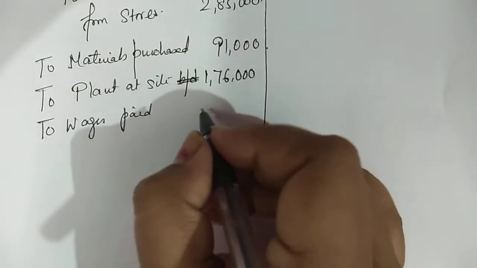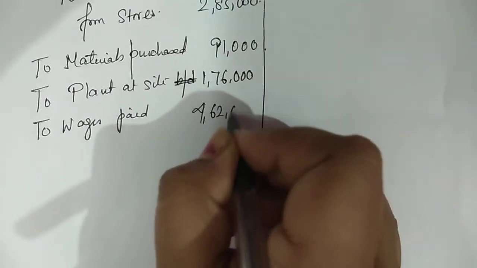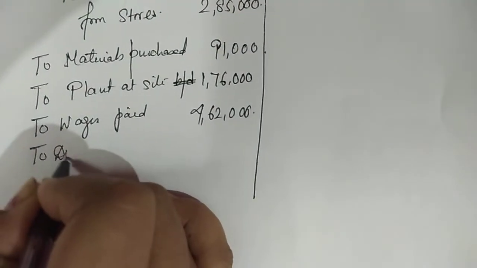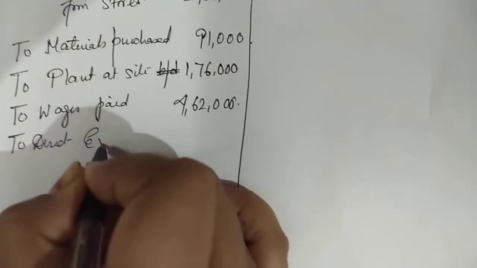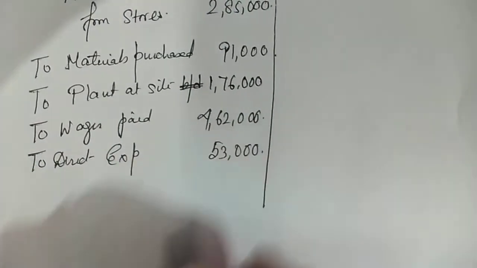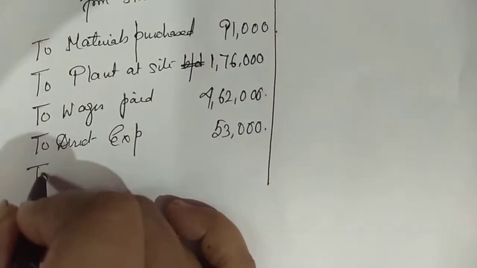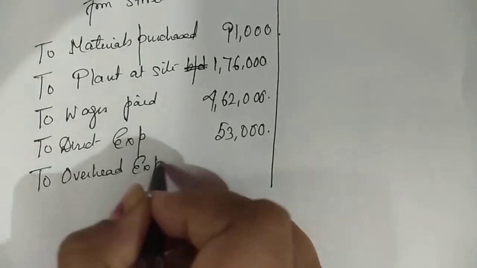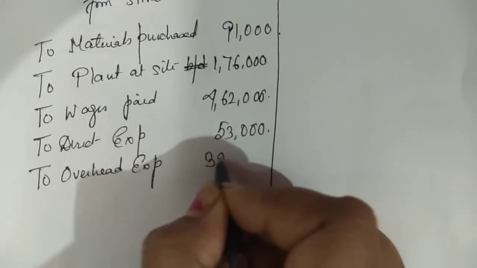To wages paid. How much is it coming to? 4,62,000. Next is to direct expenses paid. Direct expenses how much? 53,000. Next is overhead expenses. To overhead expenses paid. It's coming to 39,000.